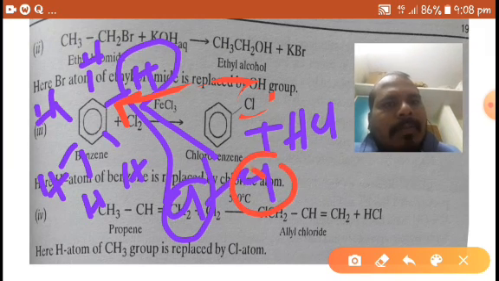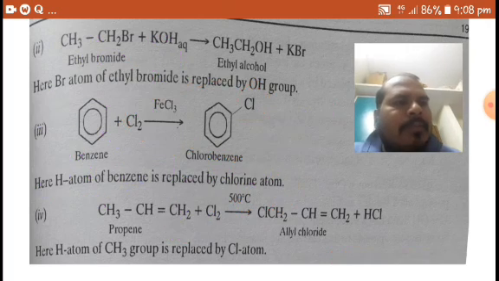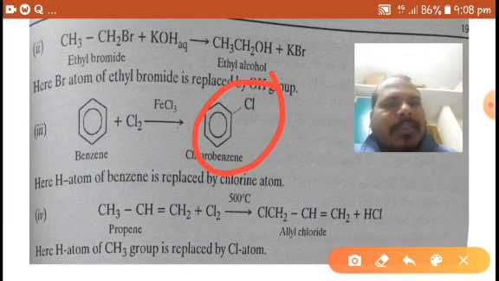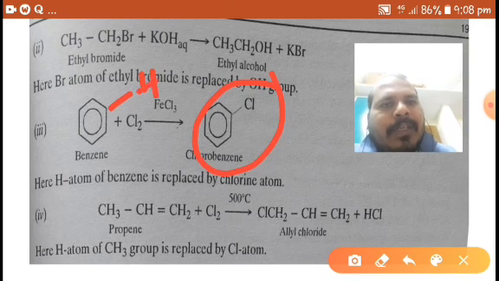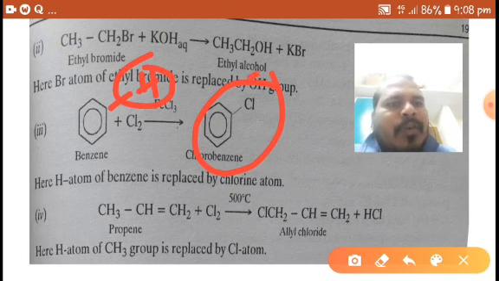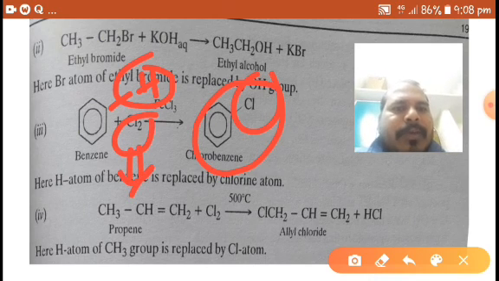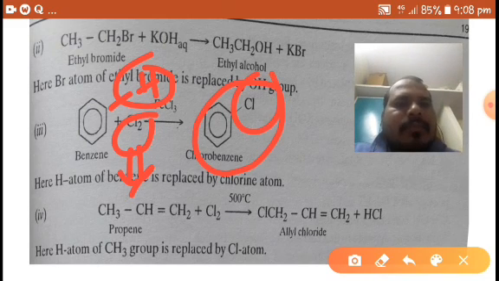This Cl replaces this hydrogen and forms chlorobenzene. So one hydrogen in benzene is replaced by a chlorine atom of the chlorine molecule. So it is also one of the examples of substitution reaction.